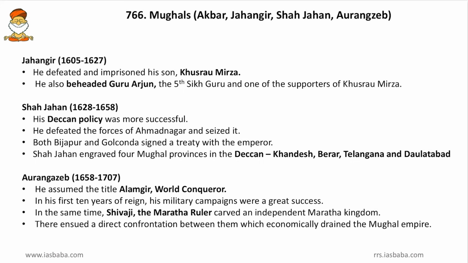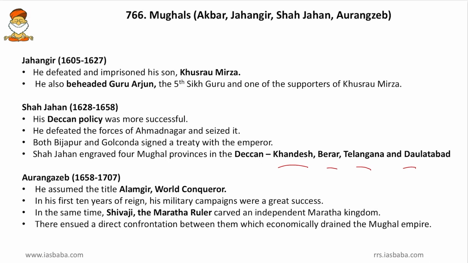His Deccan policy was more successful, that is he defeated the forces of Ahmadnagar and seized it. Then both Bijapur and Golconda signed a treaty with the emperor. So friends, he didn't conquer them, he just defeated them. So this was a bit successful because there were no rebels to rebel back against Shah Jahan. Then Shah Jahan created 4 Mughal provinces in the Deccan, that is Khandesh, Berar, Telangana and Daulatabad. So these were provinces which were ruled indirectly by Shah Jahan but directly by the officers appointed by him.